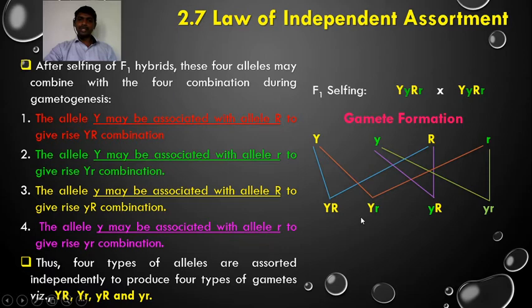So such four types of gametes have been produced by each parent after selfing of the F1 hybrids. The gametes possess the alleles capital Y capital R, or capital Y small r, or small y capital R, or small y small r. These four possible combinations occur during gamete formation.